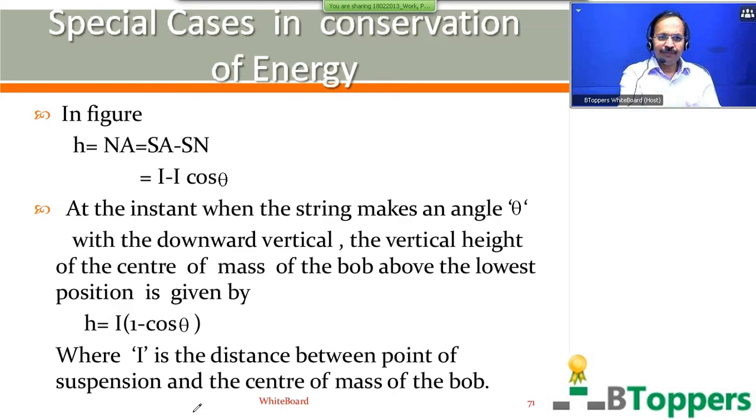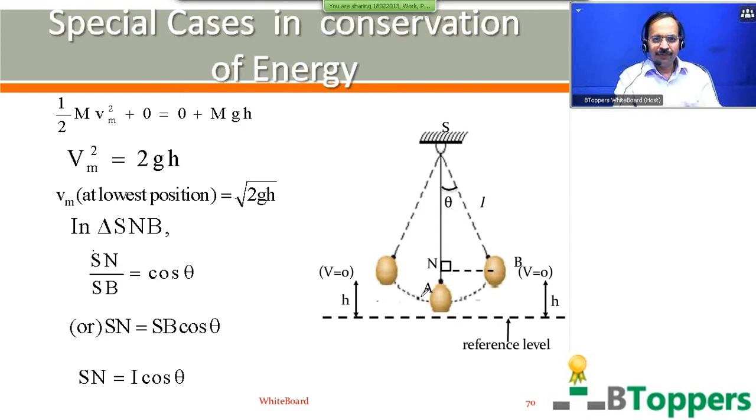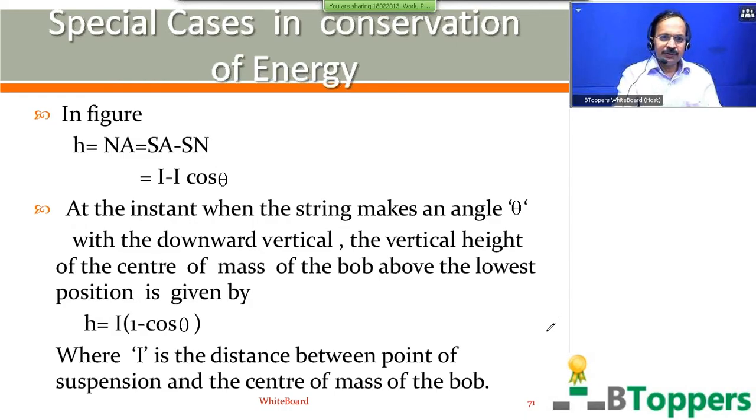I'm going to show you the continuation for this. In the figure I have shown previously, H can be written as the distance between the points N and A. That can be written as CA minus SN, that is L minus L cos theta. This conclusion you have to remember, which we directly use in a good number of examples later. That is, at the instant when the string makes an angle theta with the downward vertical, the vertical height of the center of mass of the bob above the lowest position is given by h equal to small l into 1 minus cos theta. Small l is the distance between the point of suspension and the center of mass of the bob.